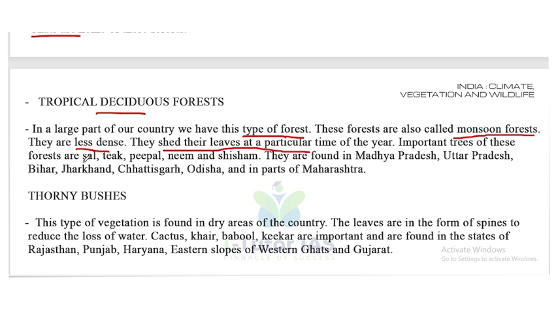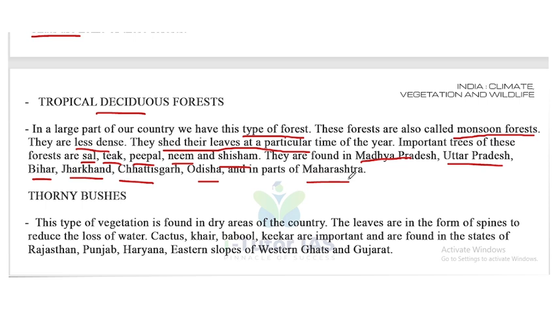Now the important trees: first one is sal, teak, peepal, neem, shisha. These are the important trees found in this forest. They are mainly found in Madhya Pradesh, Uttar Pradesh, Bihar, Jharkhand, Chhattisgarh, Odisha, and part of Maharashtra. So in tropical deciduous forest, a large part of our country has these types of forest.